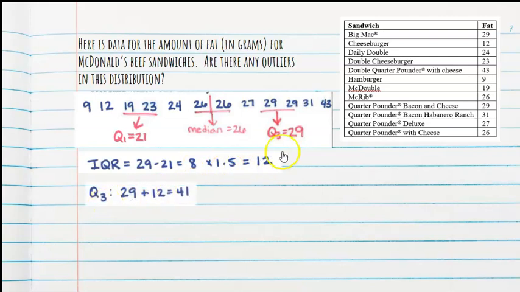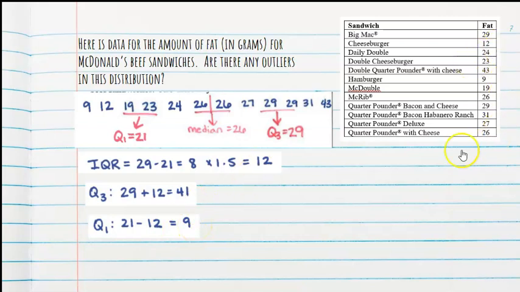So then I'm going to take Q3, the 29, and I'm going to add 12. So there's 41 grams of fat. That's my high fence. My low fence would be Q1, which is 21, and I would subtract the 12, which gives me 9. So this is the low fence.